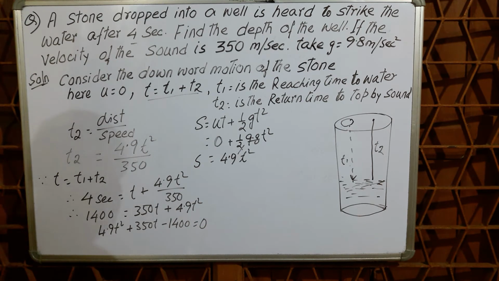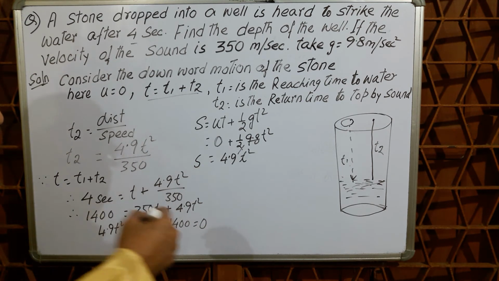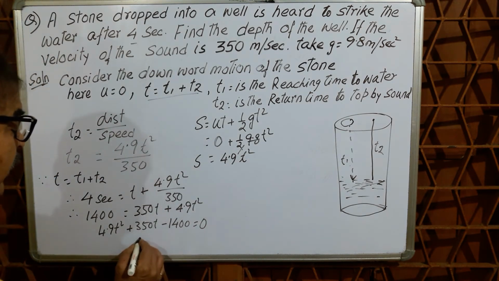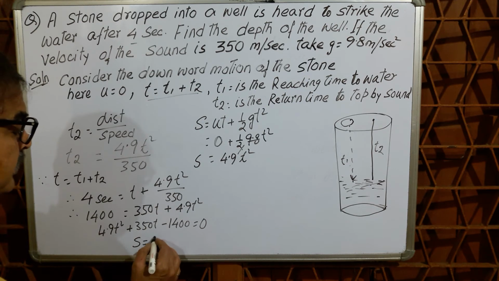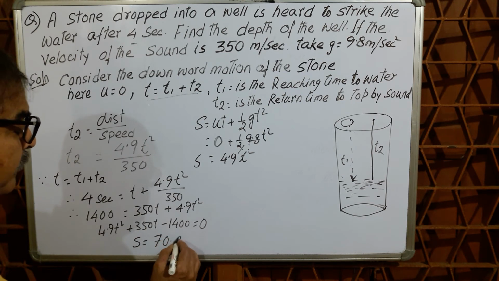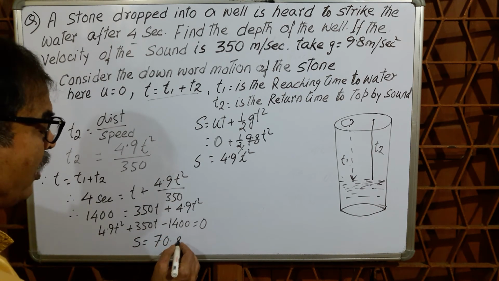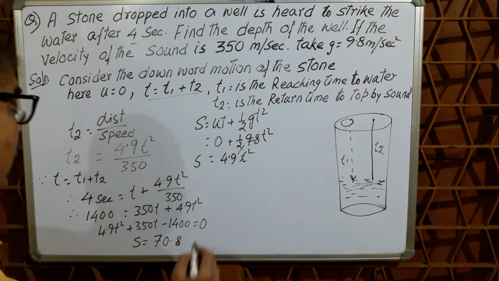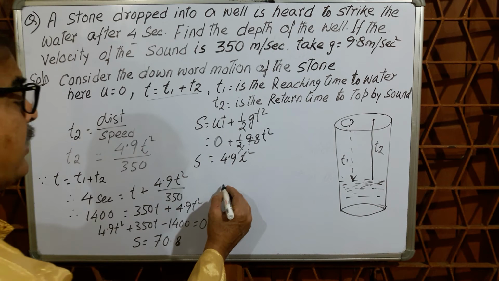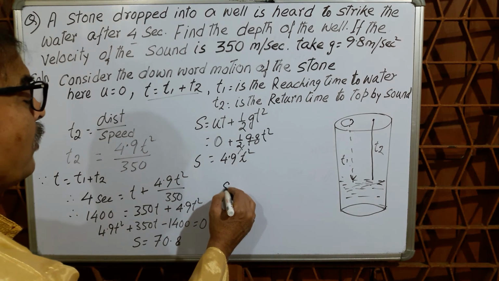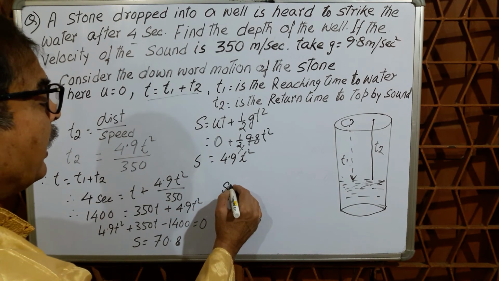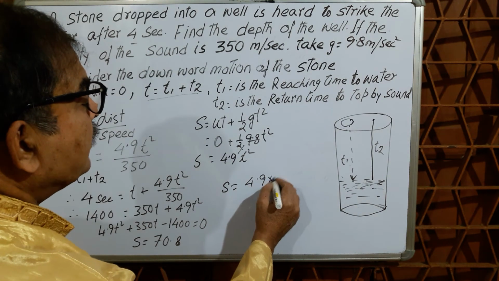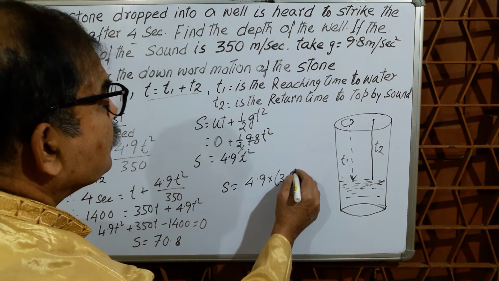So now you can easily calculate, t will be 3.8. Then s equal to 4.9 t square, that is 4.9 into 3.8 square.